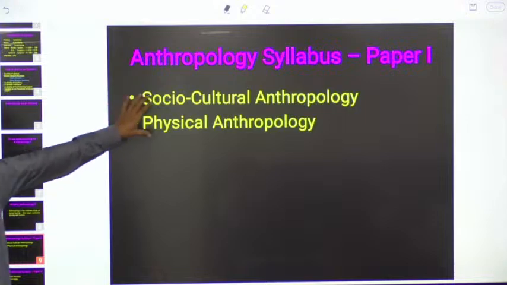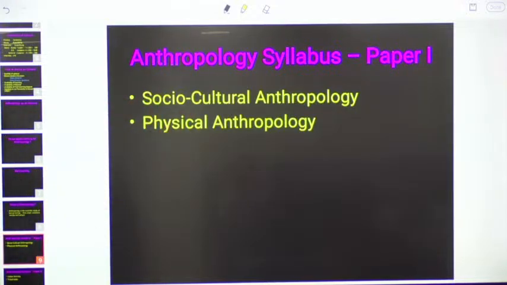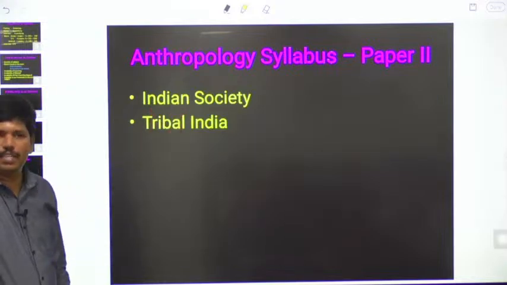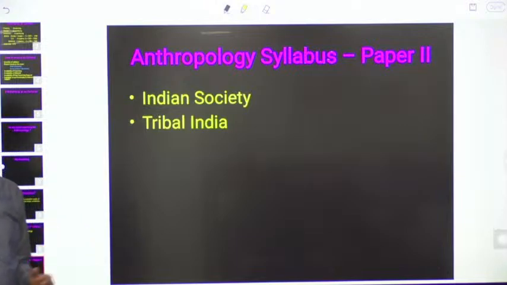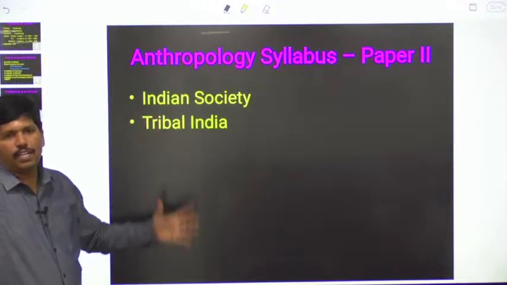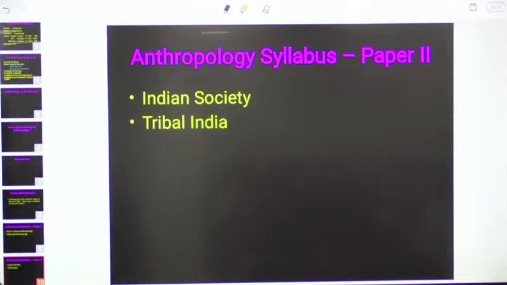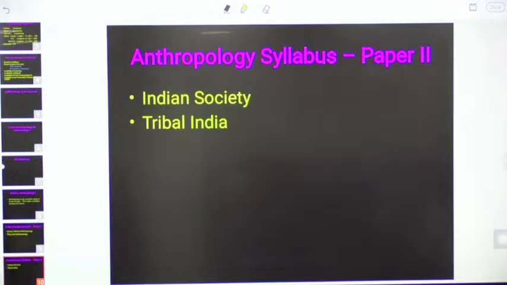These are the two components in paper 1, socio-cultural anthropology and physical anthropology. And in the second paper, we have two components: Indian society in general, and in Indian society we will study the most backward section, that is nothing but tribals. Indian society and tribal India. Total 4 components are there in our syllabus: socio-cultural anthropology, physical anthropology, Indian society and tribal India.